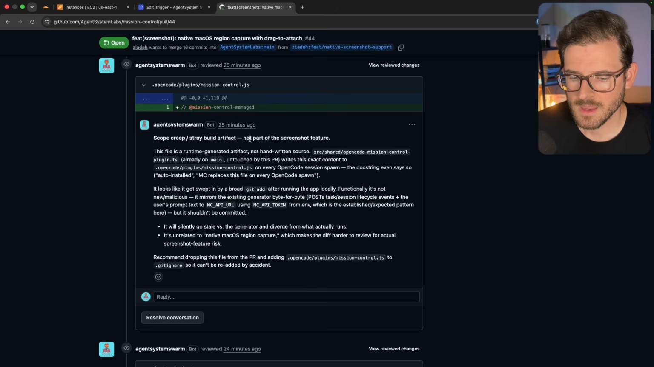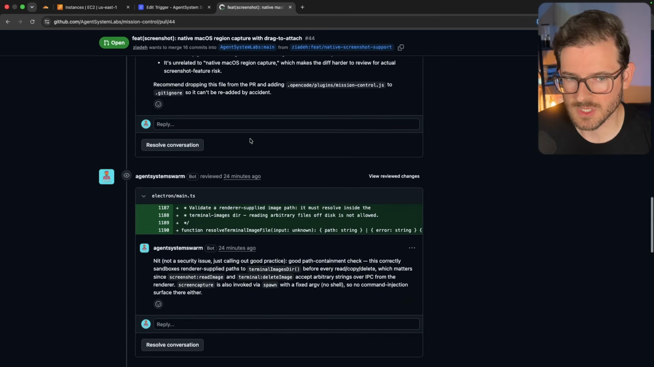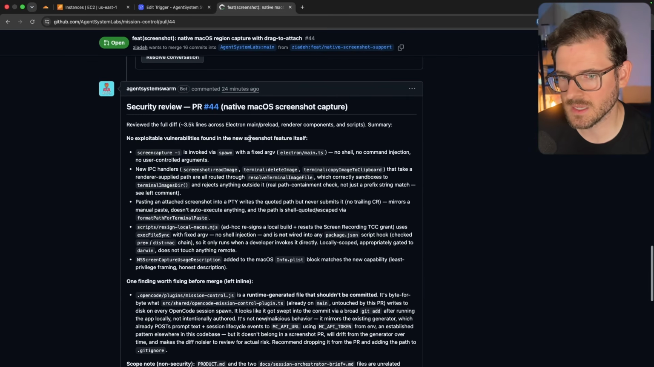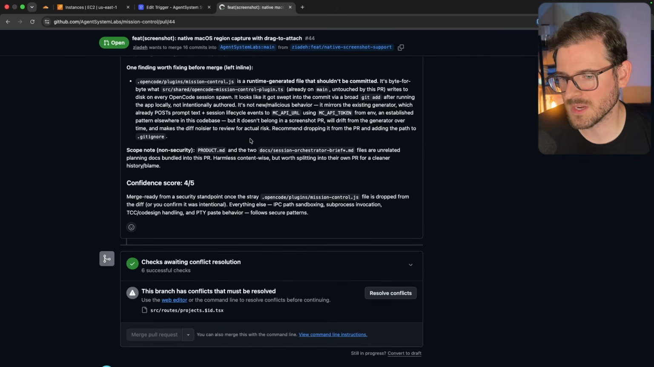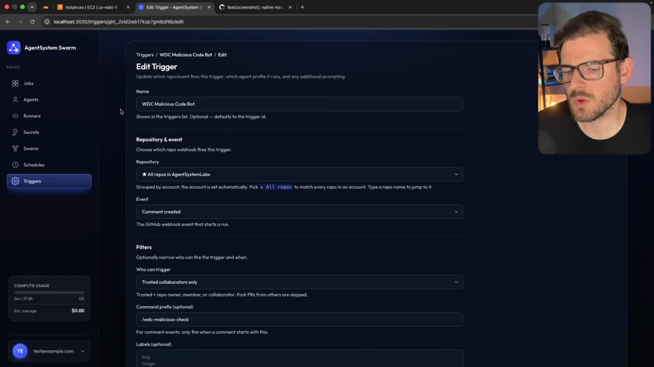demo in a second. And as you can tell here, it did a security audit on the changes of this pull request, and it kind of leaves a summary at the end to say, hey, this one could use a little bit of changes, but overall it's like a 4 out of 5. I could merge it if I want to, but there are some things that it does recommend that it gets changed.